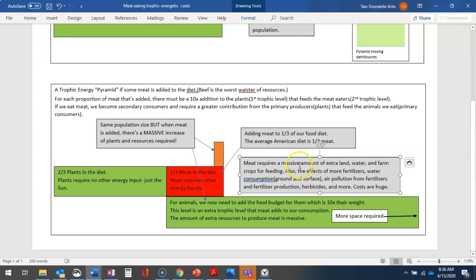Okay, so that hopefully covers that. Hopefully what I wrote here just reinforces what I said.